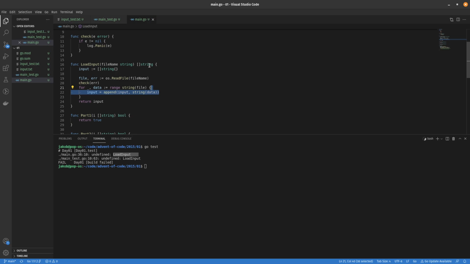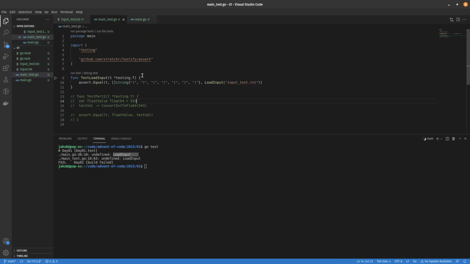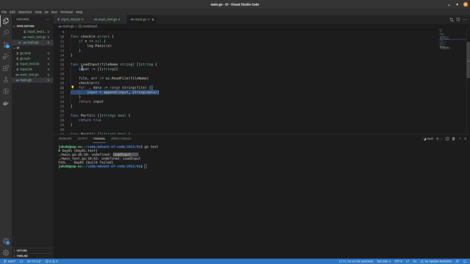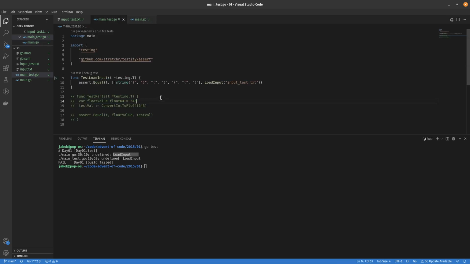I want it to return an array of strings, just like I have right there. Input I'm initializing as sort of that format that I want. I'm going to open the file. I'm going to check that error. I'm going to iterate through the strings in that file and make a list of that data. Let's see, test it now. Oh, it passes.